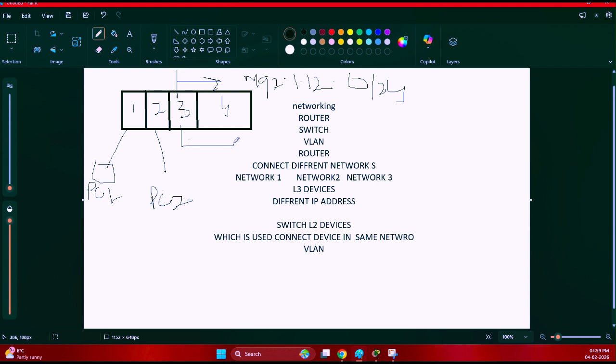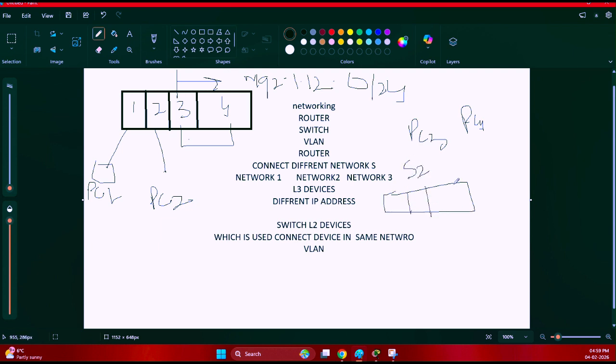Now, these two slots are available if we have to connect other devices. PC1 and PC2 are connected within the same network. If we have to connect two other PCs, PC3 and PC4, which have to connect with the other network, we have to use another switch.